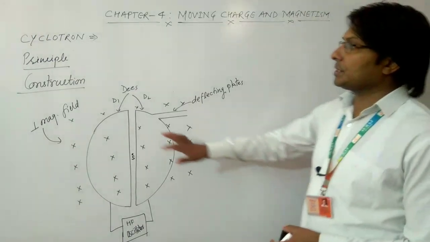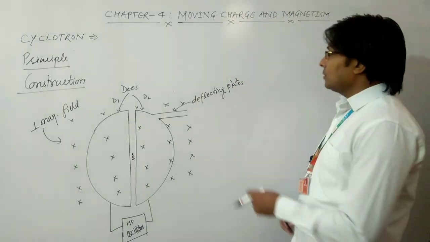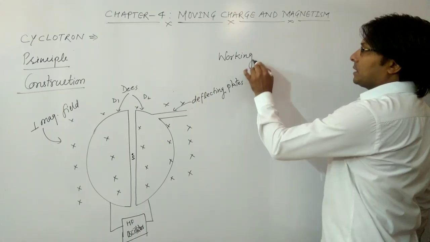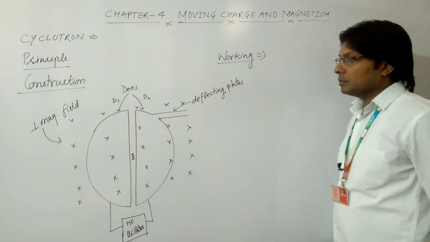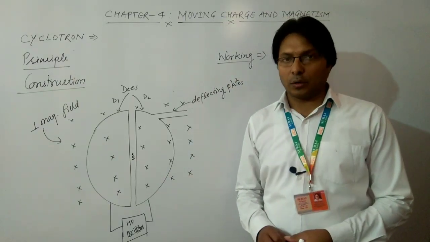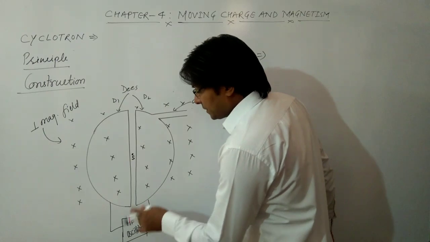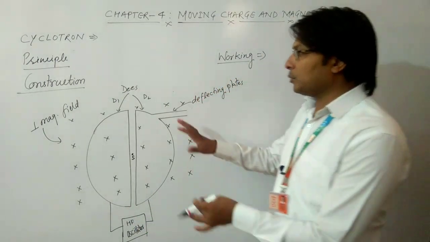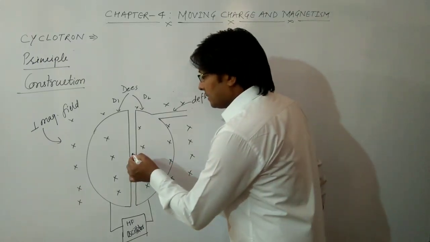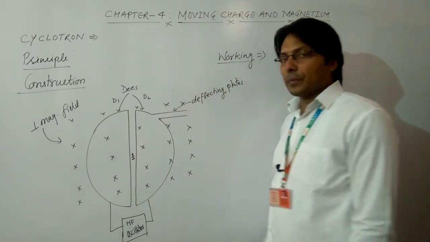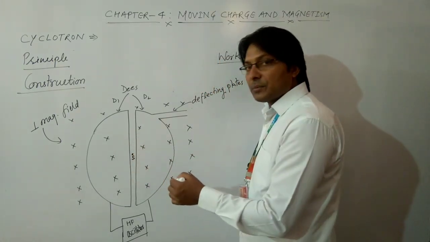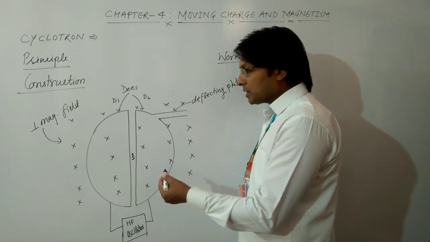So this is the construction of the cyclotron. Now we are going to understand its working. How can accelerated charged particles be obtained with the help of a cyclotron? As we switch on the high frequency oscillator and put this arrangement into a perpendicular magnetic field, the source of charged particles is emitting charged particles like alpha particles, for example.